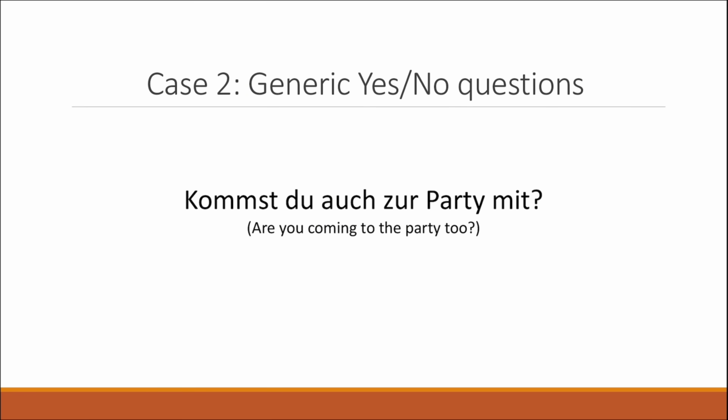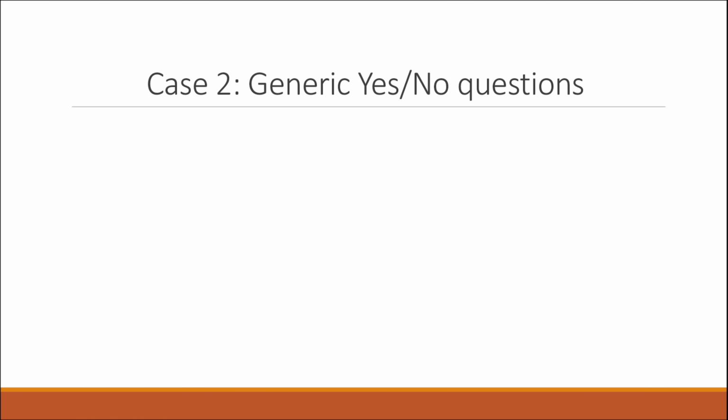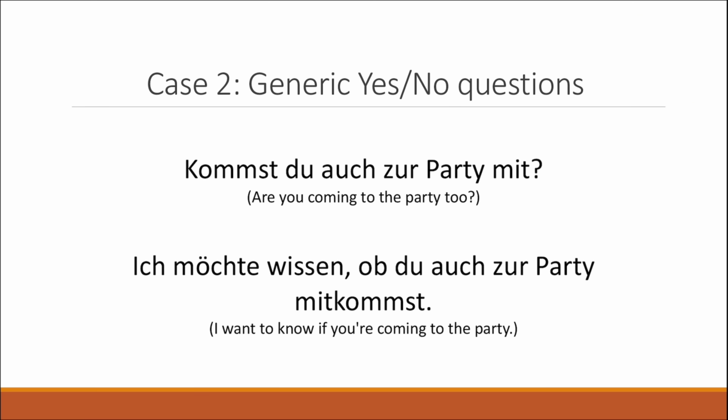Now, let's consider the second case. It's basically about generic yes or no questions. Let's consider this example. Kommst du auch zur Party mit? Are you also coming to the party? This is the direct interrogative. And the indirect version of it would be ich weiß nicht, or in this case, ich möchte wissen, ob du auch zur Party mitkommst. I want to know if you're coming to the party.